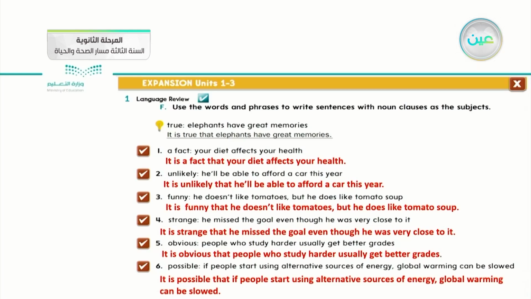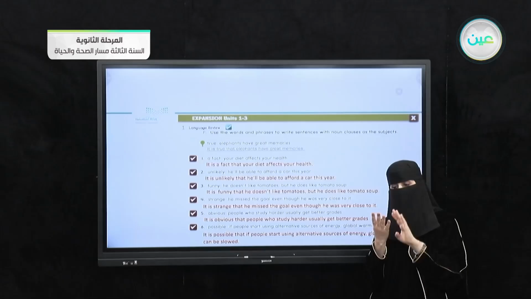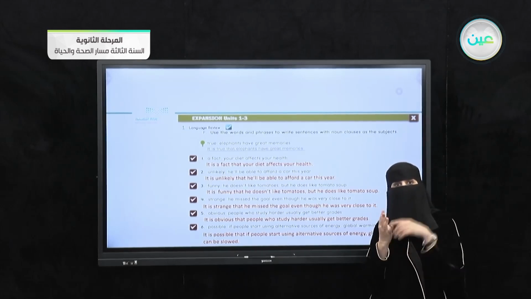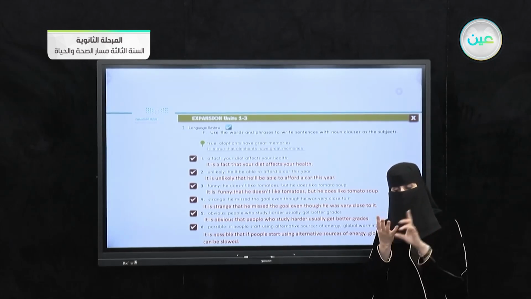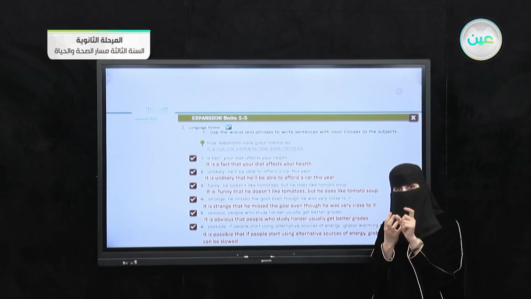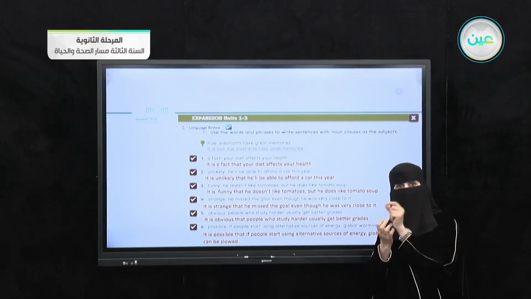Okay, by the end of this question, we can summarize our grammar, noun clauses, as four kinds. The first one, we can begin it with that. Number 2, we can use it with the verb, and they give a structure that we should follow: be, then a verb after it.